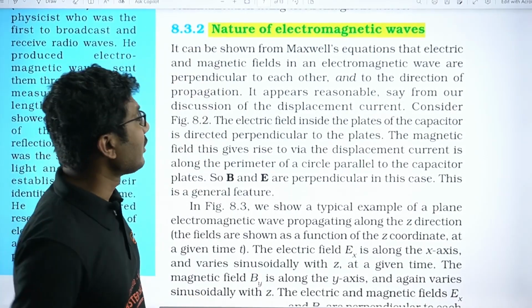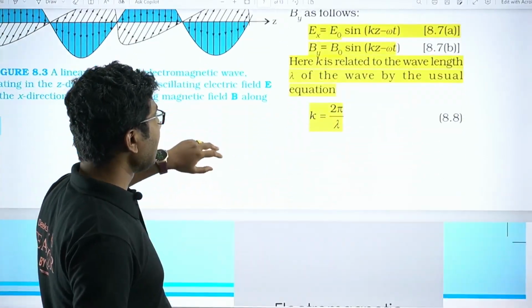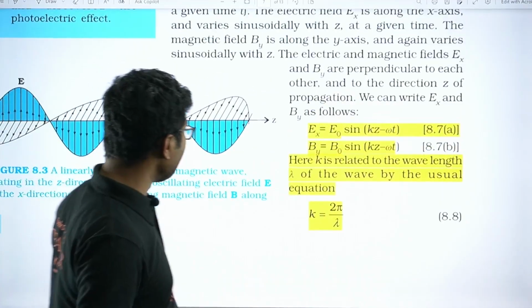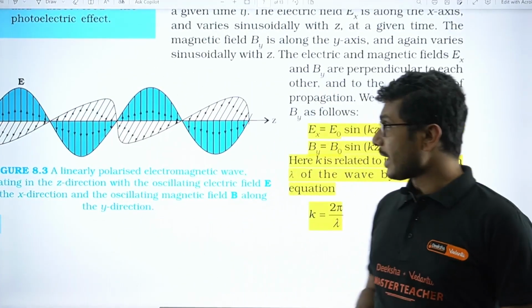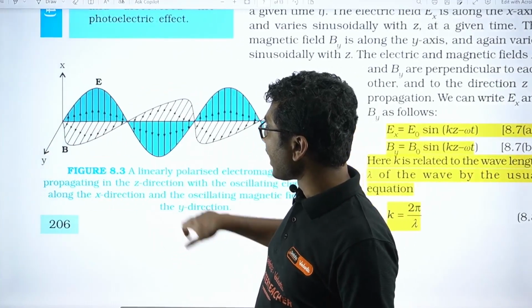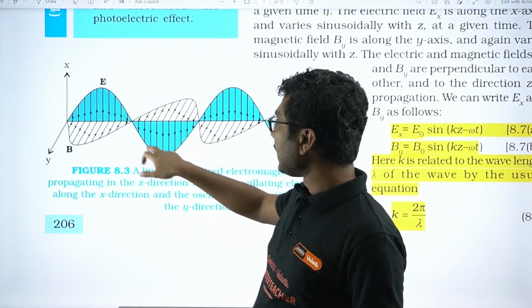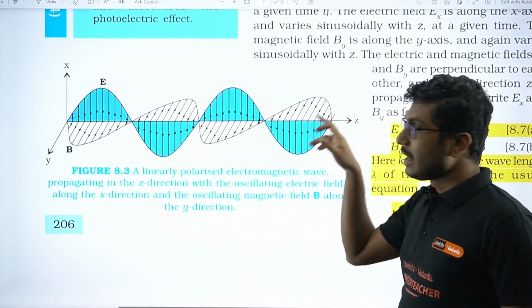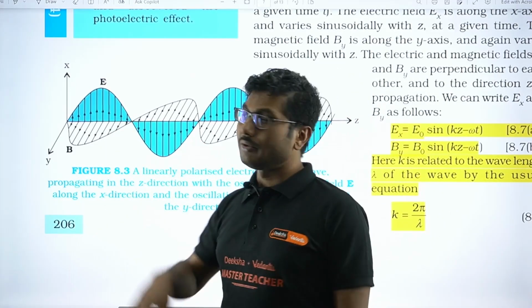Now, nature of electromagnetic wave, very interesting. So electromagnetic waves basically are waves where electric field and magnetic field are not only varying with time. Varying means it's like an AC, okay, but they are also perpendicular to each other.